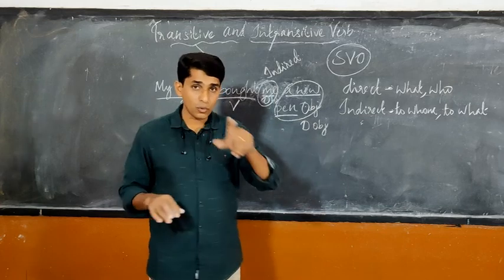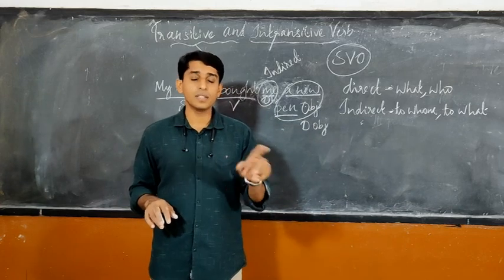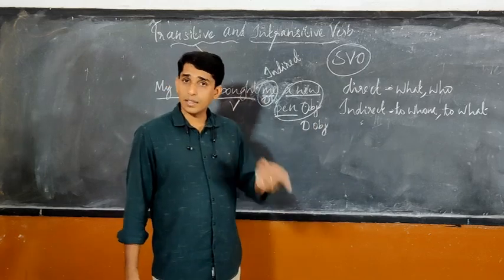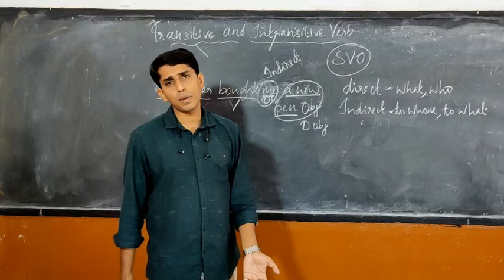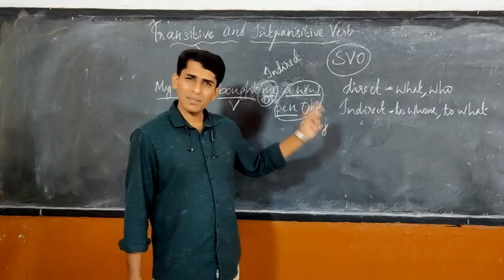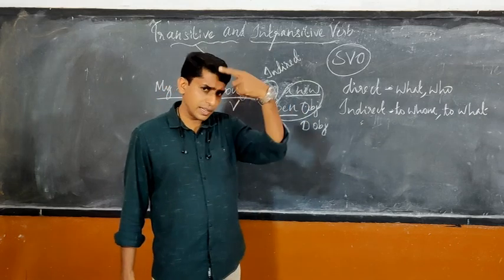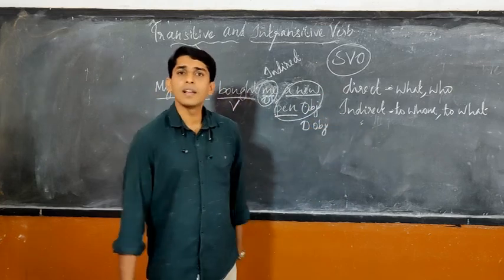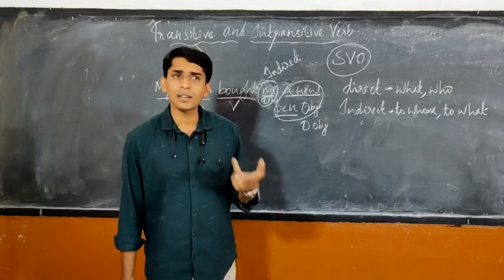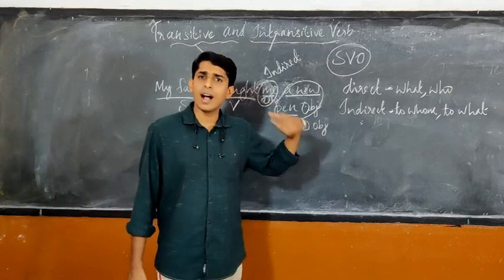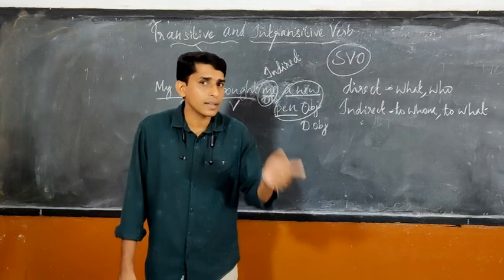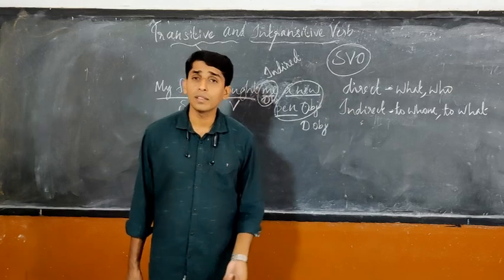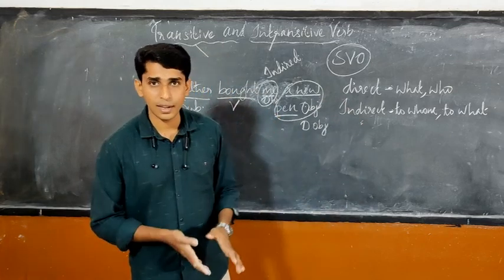Now sometimes there will be more than one object in a sentence. The object is the one who receives what the subject does. Sometimes two are there, more than two may be there, but usually one or two. One means that is direct. More than one means maybe one is direct, the other one may be indirect. Sometimes both of them will be direct. How to find out which is direct and which is indirect? Ask the question what, then you will get the direct object. Then ask the question to whom, then you will easily know the indirect object.